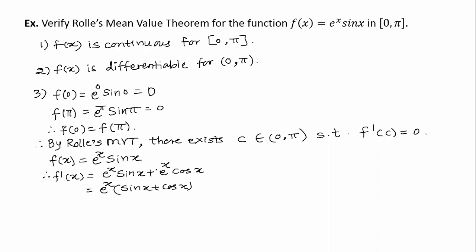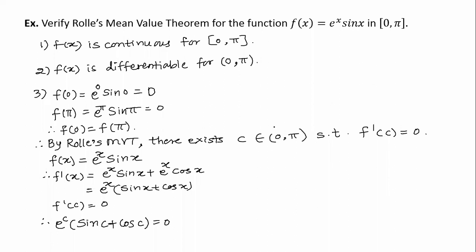Now we have to see what those values are. f'(c) must be equal to 0. Therefore, e to the power c into (sin c plus cos c) equal to 0. But we know e to the power anything is always a positive quantity, never negative.